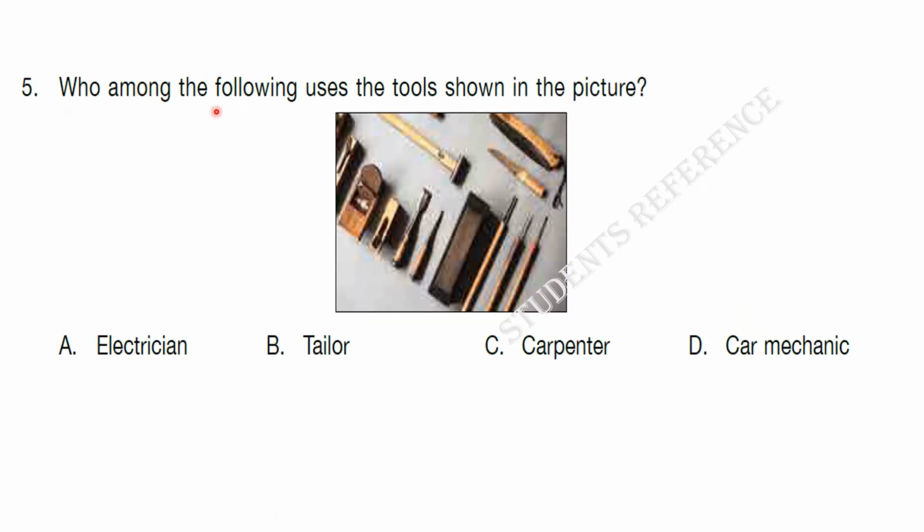5. Who among the following uses the tools shown in the picture? Look at the picture carefully. The options are electrician, tailor, carpenter, car mechanic. The answer is C, carpenter.